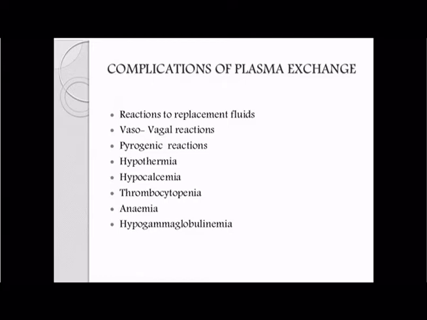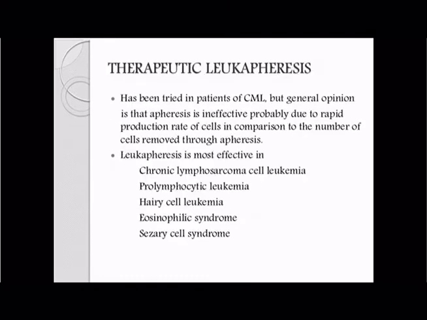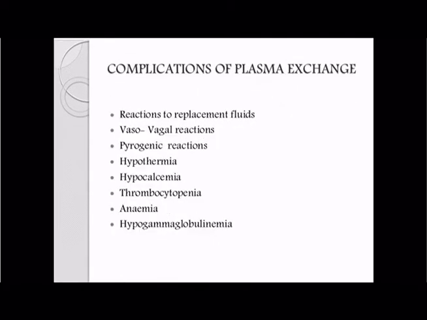Vasovagal reaction. Vasovagal reaction is a sudden drop of heart rate and BP leading to fainting. Pyrogenic reaction, that is febrile reaction. Hypothermia. Hypo means less, thermia means temperature, that is decreased body temperature. Hypocalcemia, that is decreased calcium. Anemia, thrombocytopenia, hypogammaglobulinemia. These are some of the complications seen in plasma exchange.